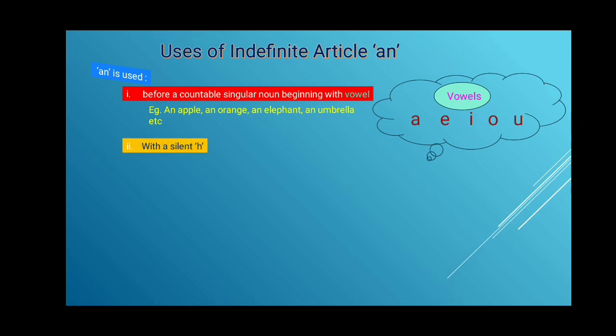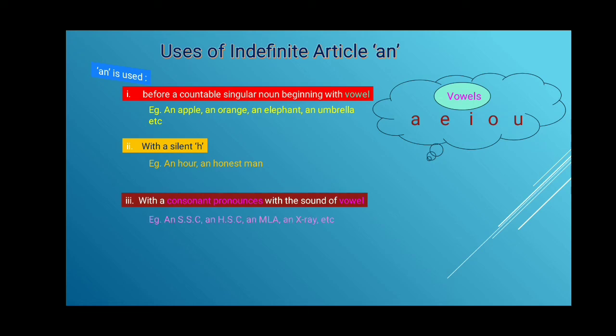Next use, an is used with a silent H. For example, an hour, an honest man. In these two words, hour and honest, H is silent, hence an is used. Also with a consonant pronounced with the sound of a vowel. For example, an SSC, an HSC, an MLA, an X-ray.